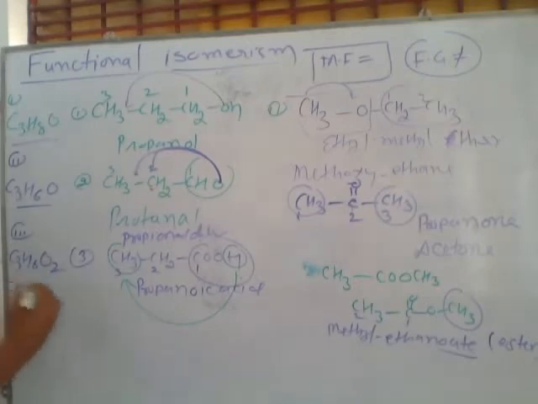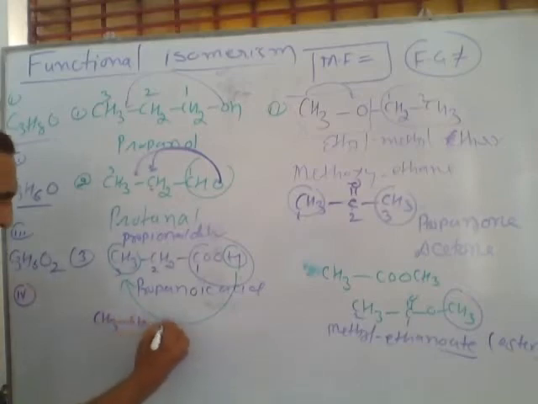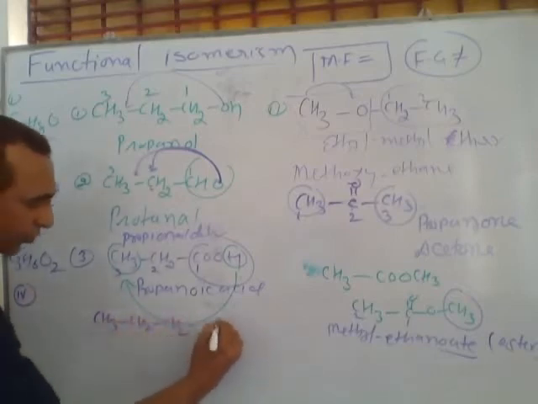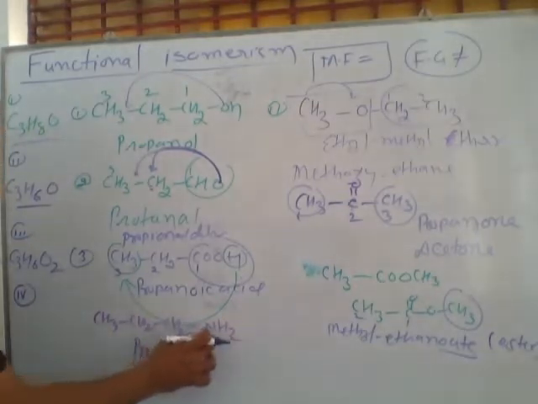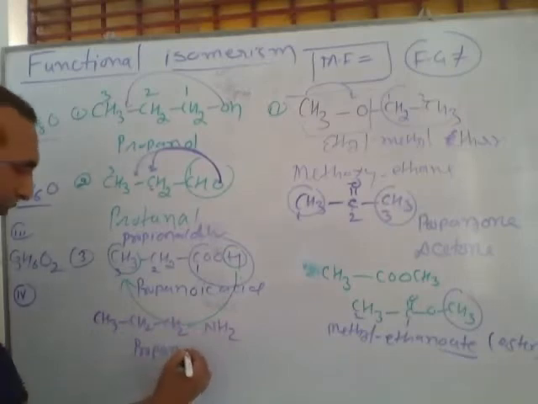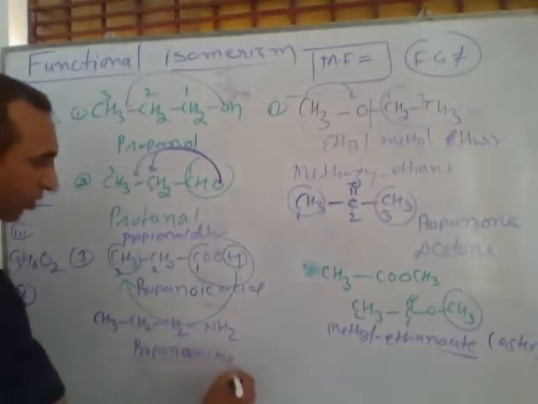Fourth, if I am writing this type, CH3 CH2 CH2 NH2, can you write the name of this compound? In this compound, carbons are 3, so this is called propane, and this group is called amine, so we write this compound as propanamine.